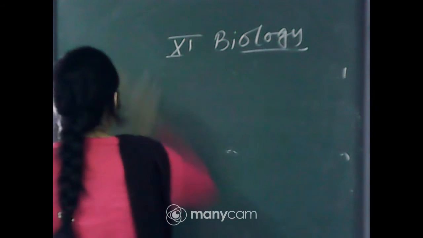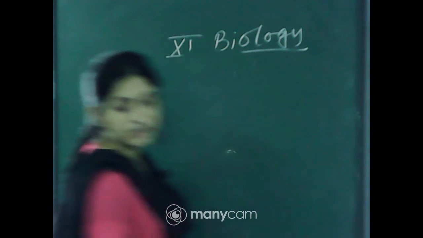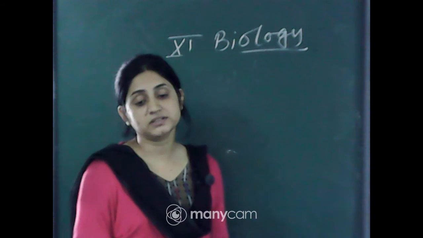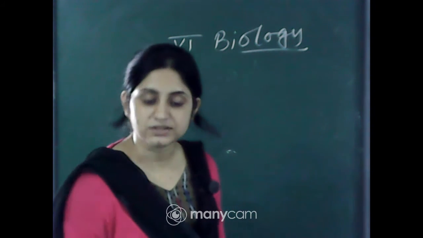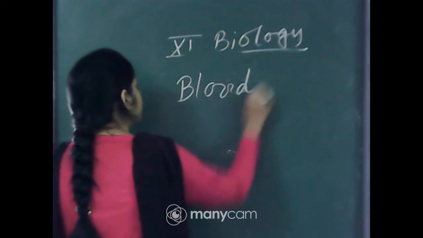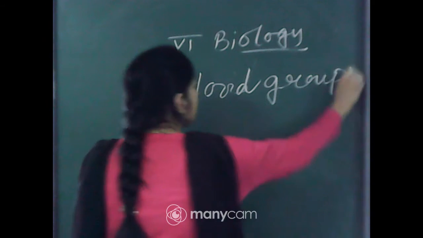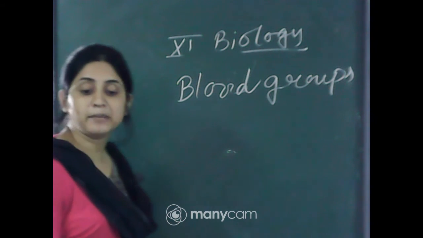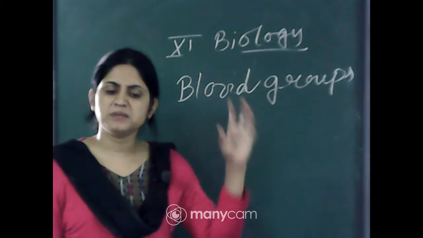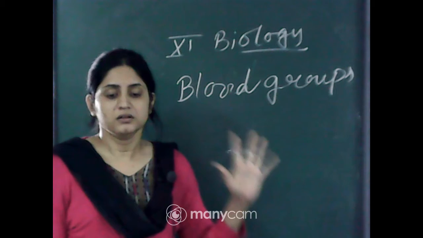Now, blood groups. You know that different persons have different blood groups because they contain different types of antigens and antibodies. Antigens and antibodies present in our body help in the differentiation of blood groups. Mainly 4 types of blood groups are present, and this classification is known as the ABO grouping. There are also other types, like the Bombay type, but they are very rare, 1 in lakhs.